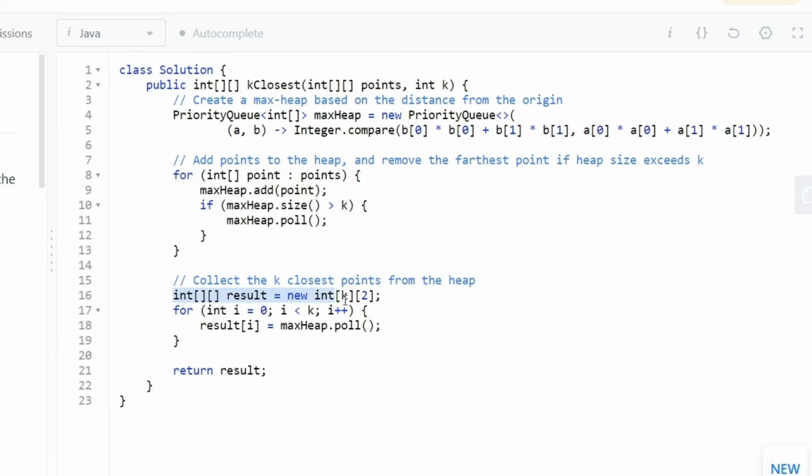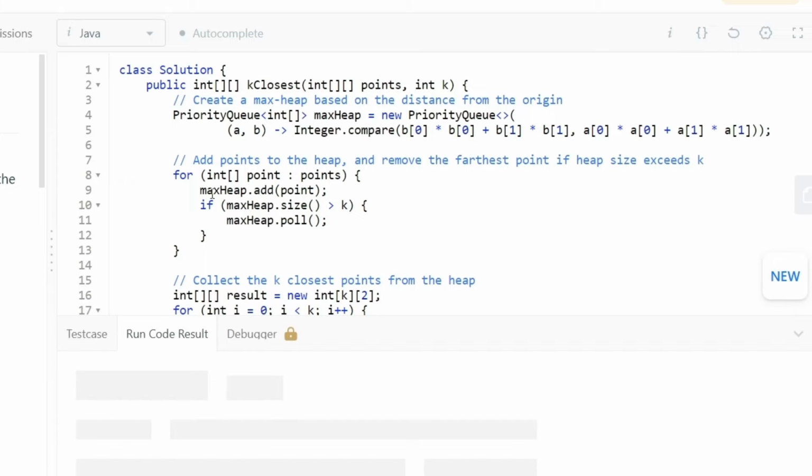Now in the end, we simply need to collect the kth closest point from the heap. So for that, we can simply create a result array, a 2D array, and we can simply run from i to k, and we will try to find the element, and then we will poll it inside the result, and then we can simply return that as part of the result. So this is the whole solution. Now let's try to run the code.